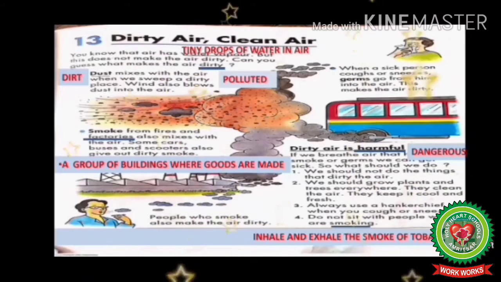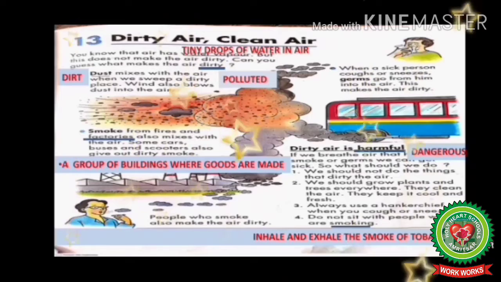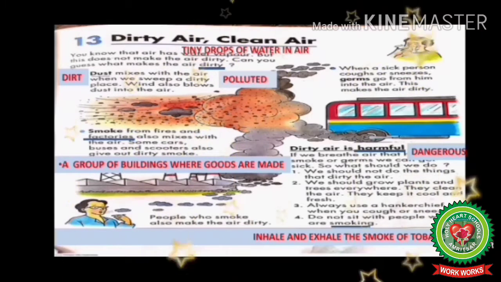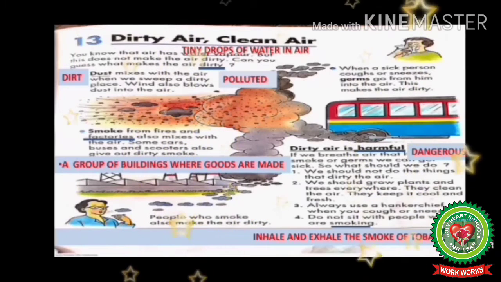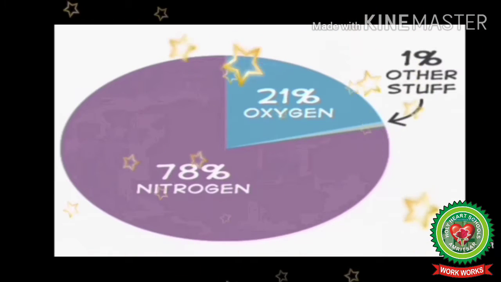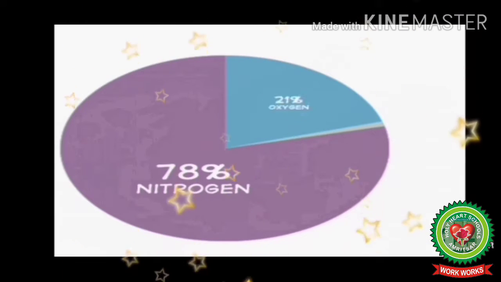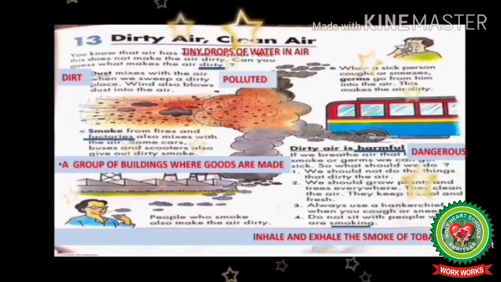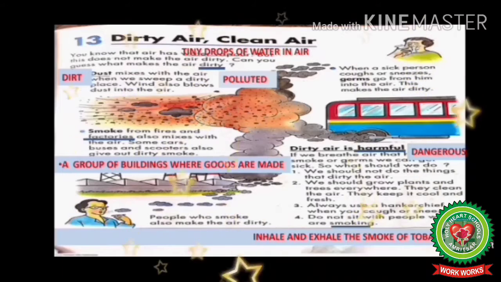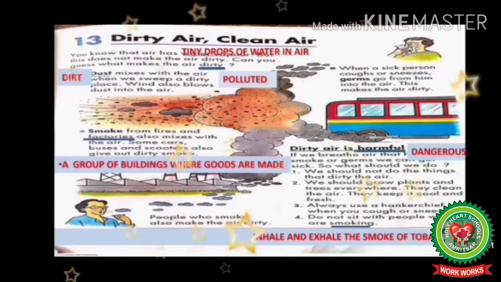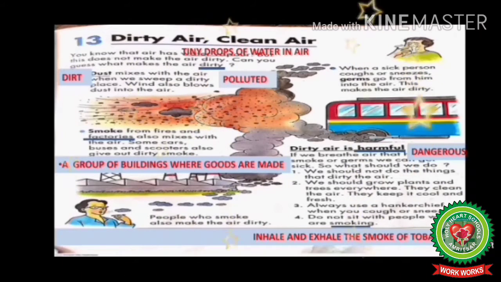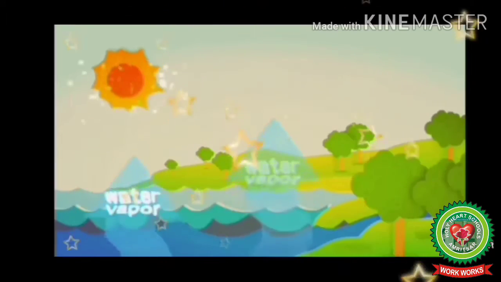Now dear students, open your science book, lesson 13. Dirty air, clean air. Now, what is air? Air means a mixture of gases like nitrogen, oxygen, and other stuff. You know that air has water vapors. In the air, water vapors are also present. Water vapor means tiny drops of water in the air, but this does not make the air dirty.